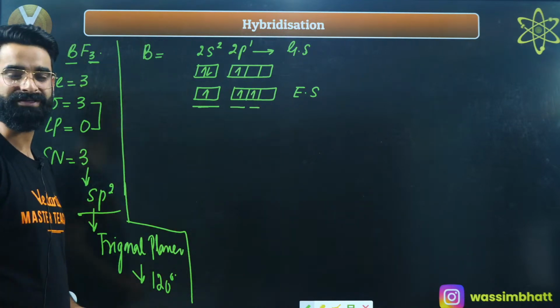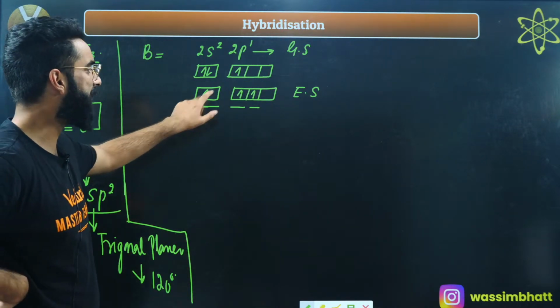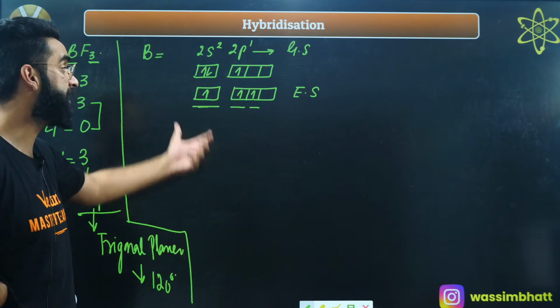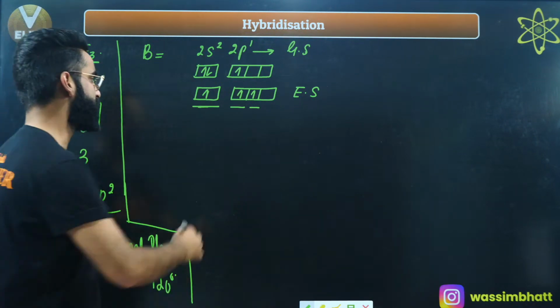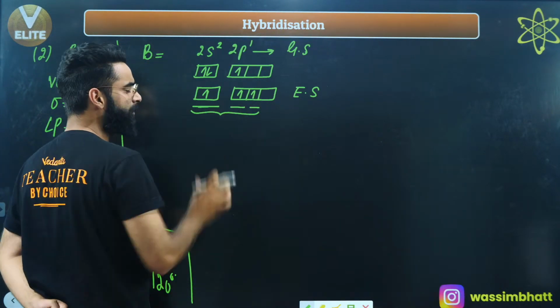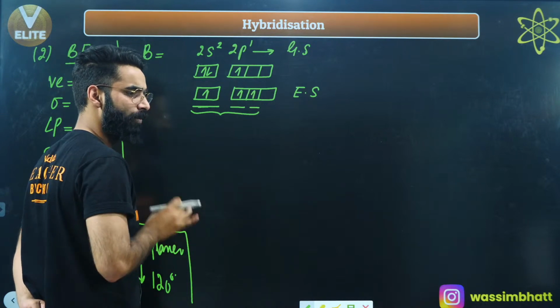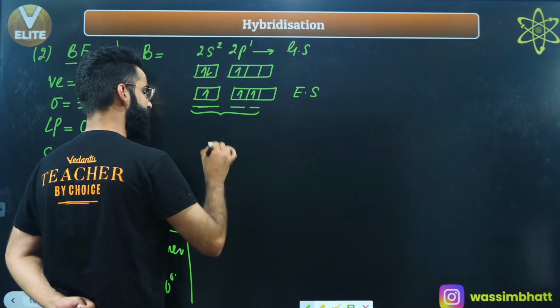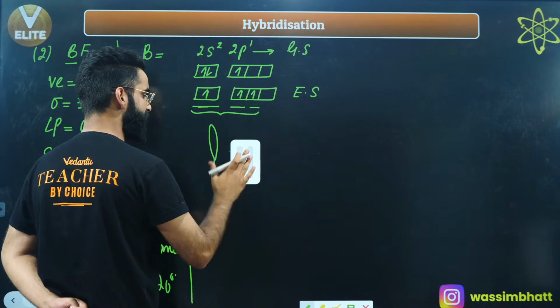They are going to intermix, right? So one of the s orbitals and 2 of the p orbitals are going to intermix. So how many atomic orbitals are basically intermixing? These 3 atomic orbitals are intermixing. And the number of atomic orbitals intermixed is always equal to the number of hybrid orbitals formed. So if 3 atomic orbitals are intermixing, 3 hybrid orbitals will be getting formed.